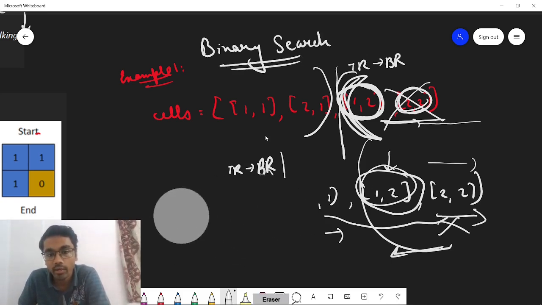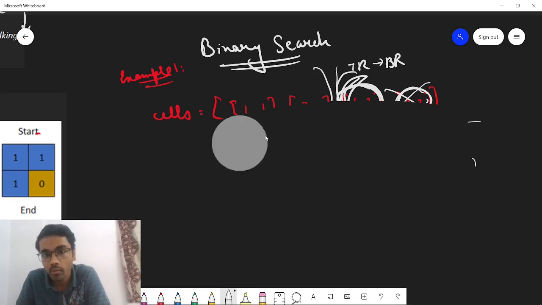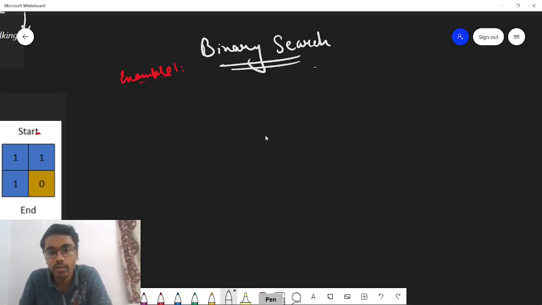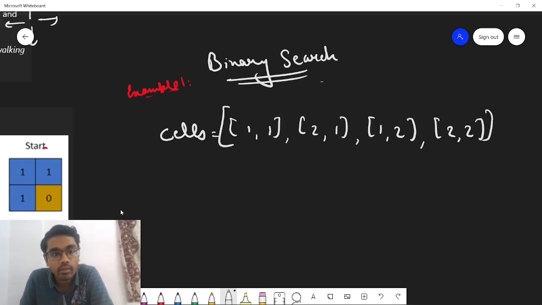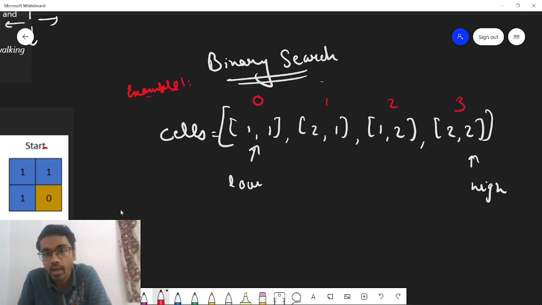Now, how you can apply binary search, how you can think in terms of binary search, let me just rewrite this again and I'll explain. So yes, this is the first example again. This will be your initial low value and this will be the high value. For now I am taking zero based indexing. I will convert everything to zero based indexing, so let us understand it in this zero based indexing only.